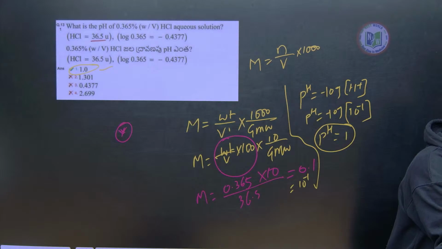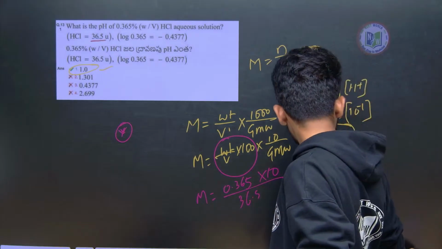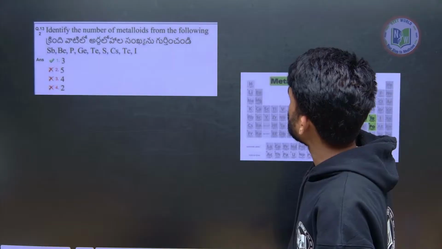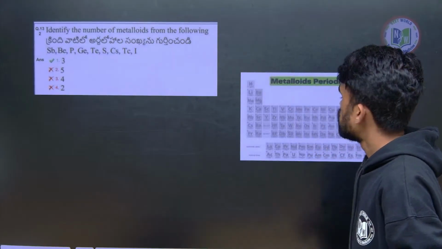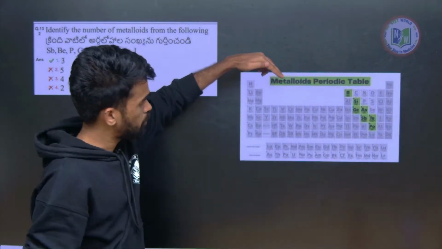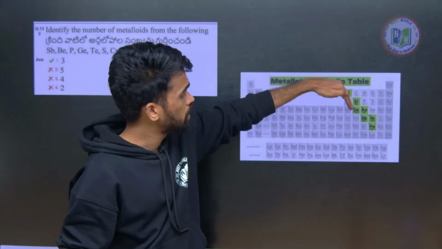Okay, then next we have: identify the number of metalloids from the following. See here, in the periodic table, these are the elements which are known to be metalloids, right?